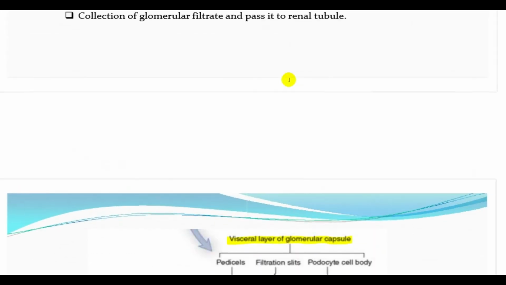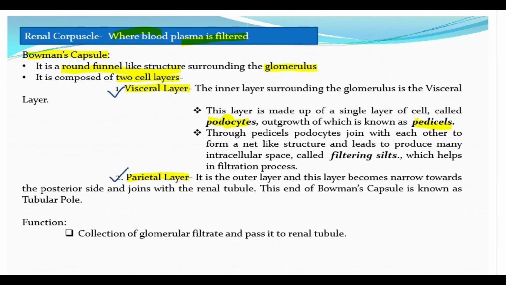Okay, so now you understand what the visceral layer is: the inner layer of the glomerulus, and this layer is made up of a single layer of cells called podocytes, outgrowths of which, the foot-like structures you saw, are the pedicels. Through pedicels, podocytes join with each other to form a net-like structure and produce many intercellular spaces called the filtering slits, which help in the filtration process.